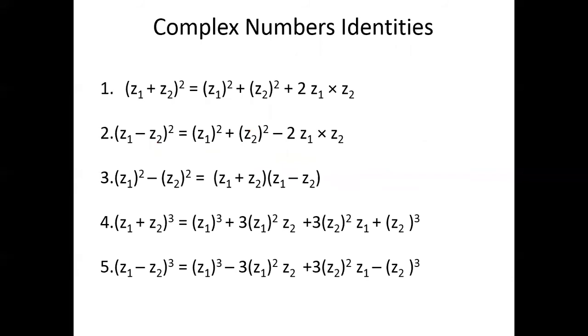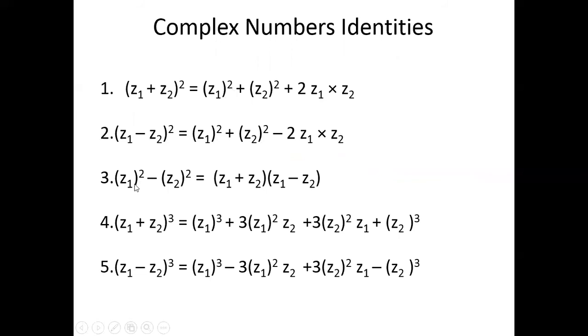Now, cadets, we will discuss some identities in complex numbers. First of all, z1 plus z2 whole square equals z1 square plus z2 square plus 2 z1 into z2. Number 2, z1 minus z2 whole square. What are the z? Z are complex numbers, this is one complex number, this is another complex number. So this will be z1 square plus z2 square minus 2 z1 into z2.